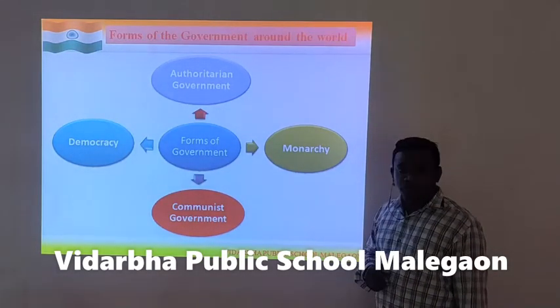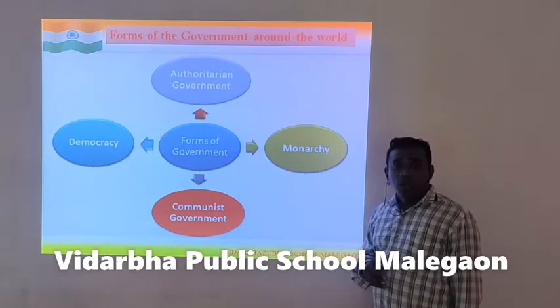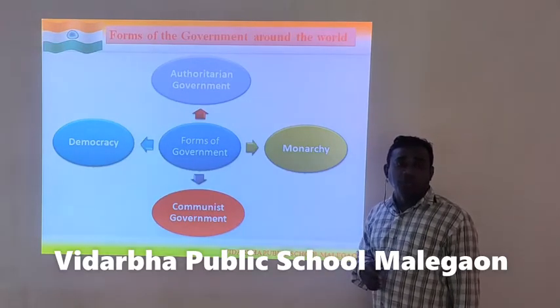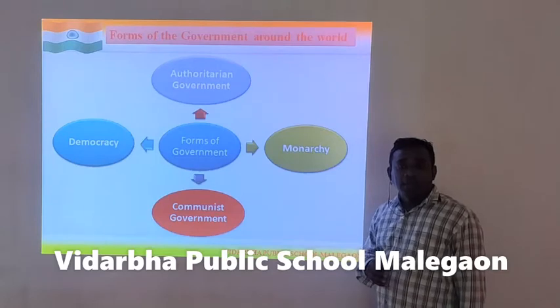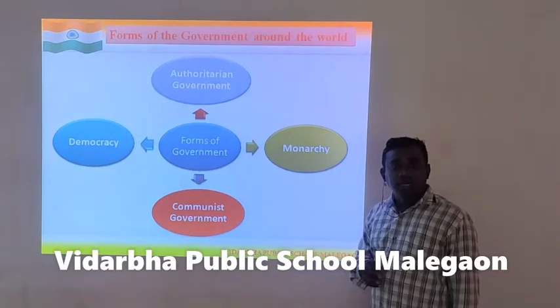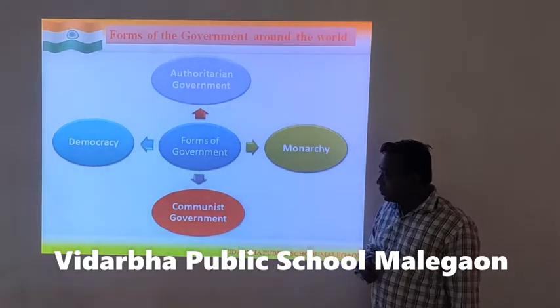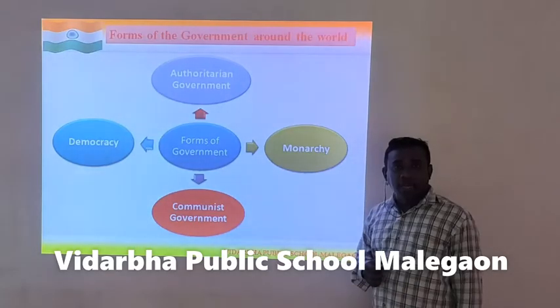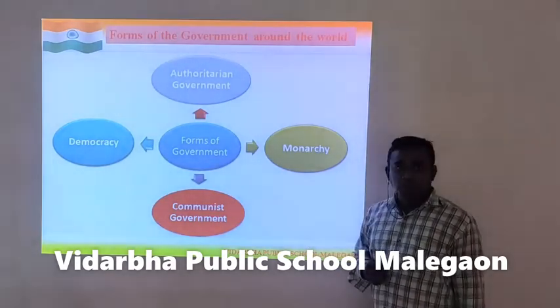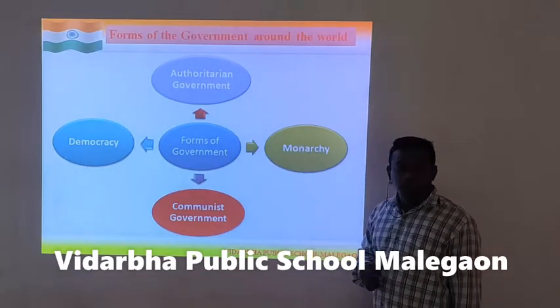Then we have the communist form of government, which says that the resources of a country belong to the community, and the resources are distributed according to the needs and abilities of the citizens of the country. Countries like China and Russia are communist countries, and we are also slightly inclined toward communism.